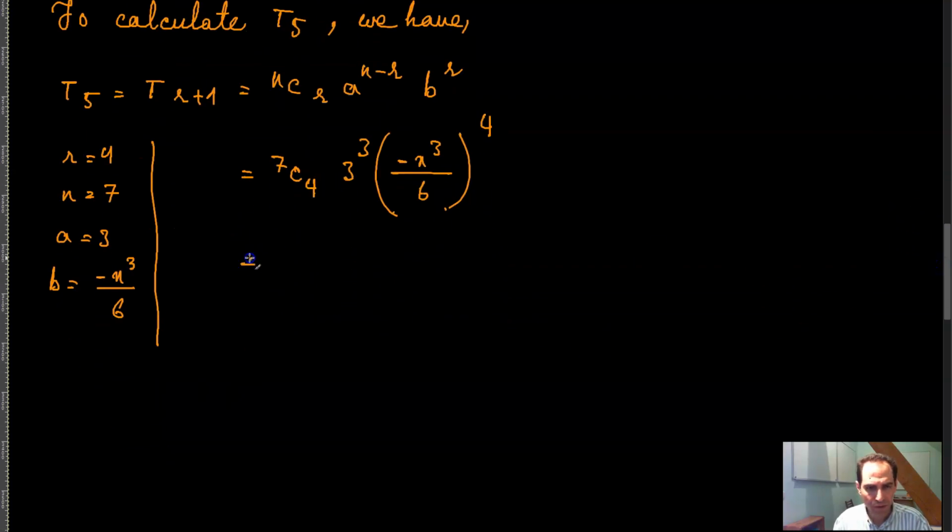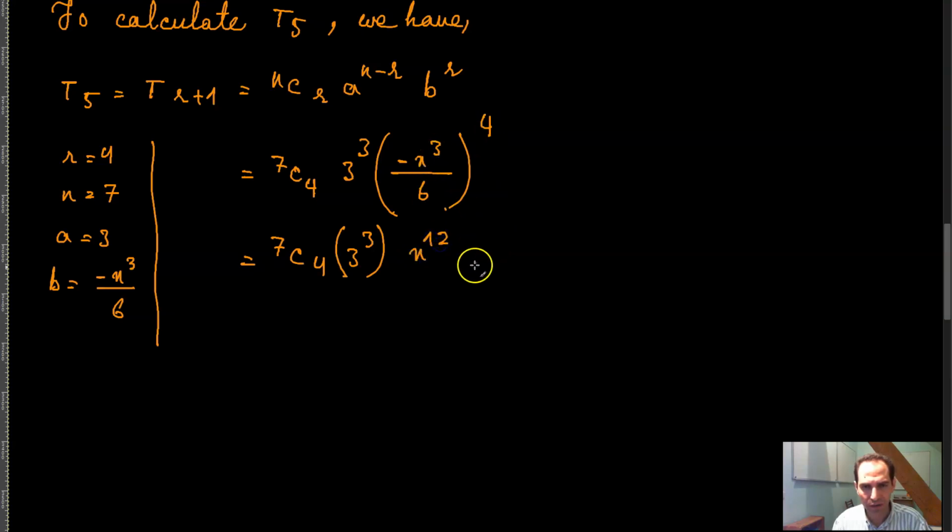So that would be 7 combination 4, 3 cubed, and I write this as x raised to the power 12, because negative raised to the 4th power is positive and x cubed raised to the 4th power is x to the power 12.